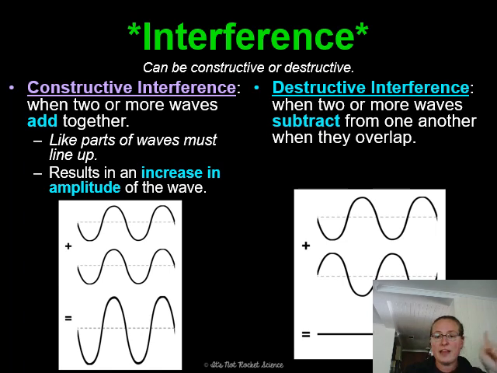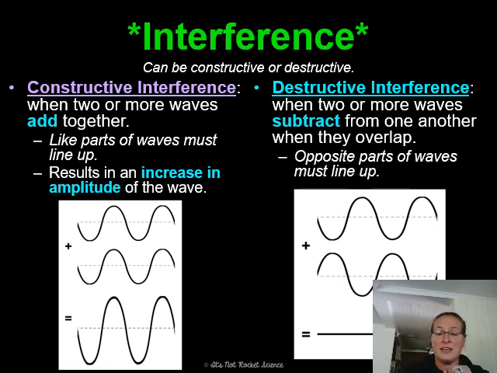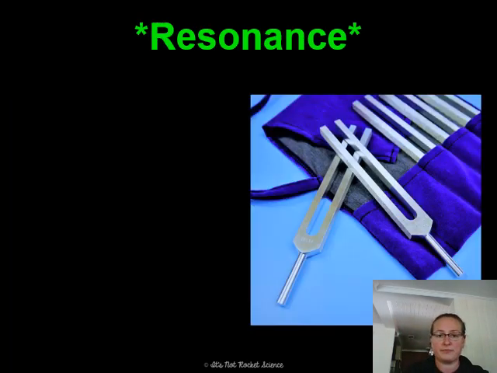The opposite of that is destructive interference, when two or more waves subtract from one another when they overlap. If you're thinking in terms of an egg crate, it can either stack nicely, or if you move it over slightly, it's not going to compress into one another, it's just going to stack on top of each other. That's what's happening when destructive interference happens. This is the science behind noise canceling headphones. The headphones are emitting sound waves, and the sound waves of the surrounding noise around you are being canceled by that. That's very, very cool science that goes into noise canceling headphones, and that's how they work.